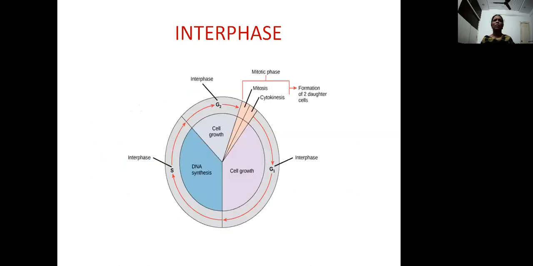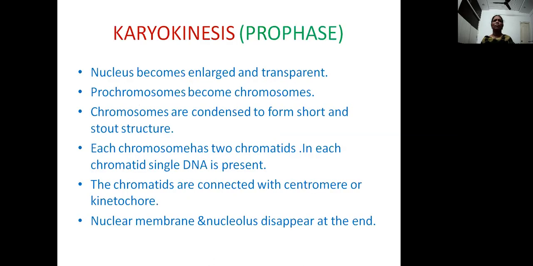This is the cell cycle which shows the G1 phase, G2 phase, and S phase. In the cell cycle, most of the time the cell is in the interphase only. The actual cell division phase is very short in any cell division. So the preparation for the cell division takes much more time than the actual cell division.